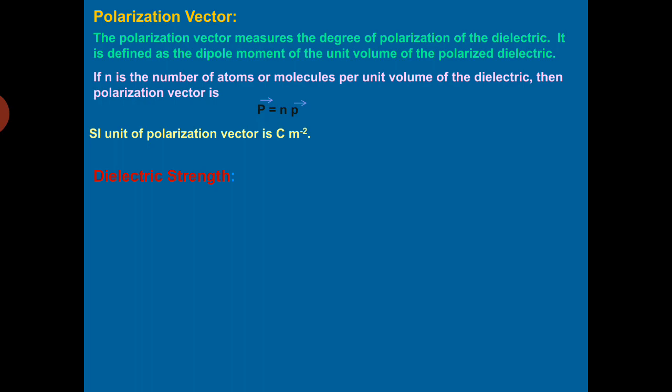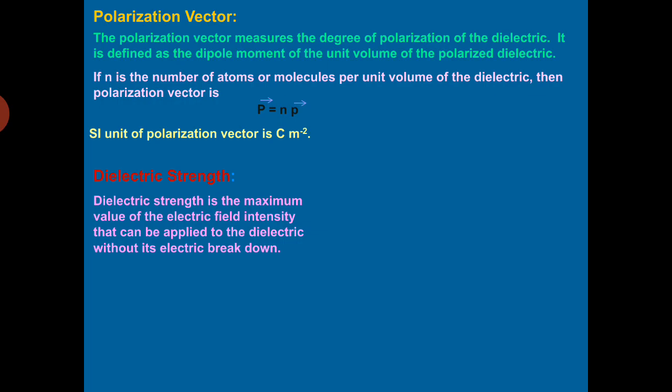अगर किसी person को हम electrical shocks दें, what happens? Up till some extent that person is able to tolerate that electrical shock. But अगर बहुत ज़्यादा उसको shock दिया जाए heavy voltage लगा के, then what happens? The person undergoes mental breakdown. The same here also. Every dielectric possesses a dielectric strength, which is actually the maximum value of the electric field intensity that can be applied to the dielectric without its electric breakdown.